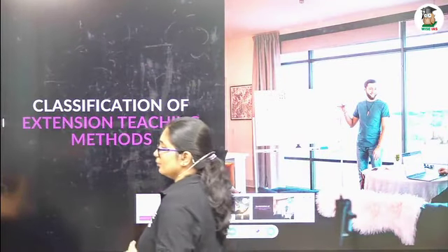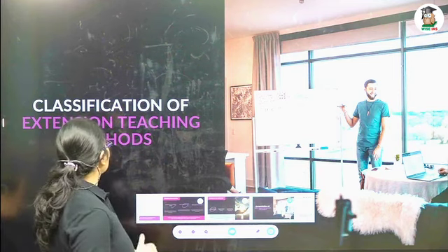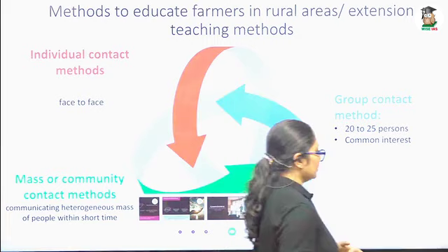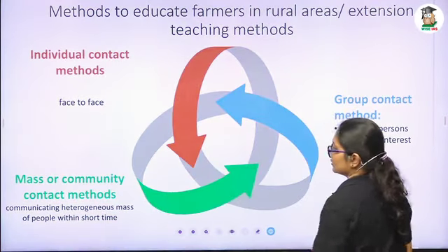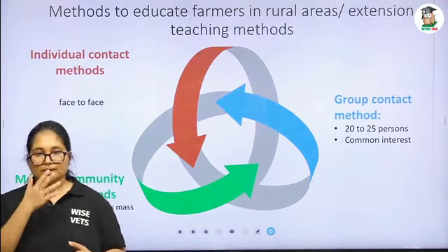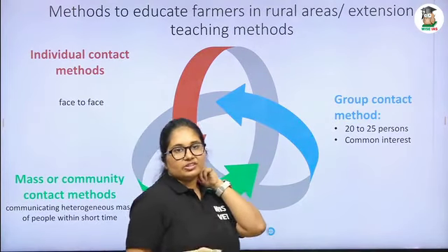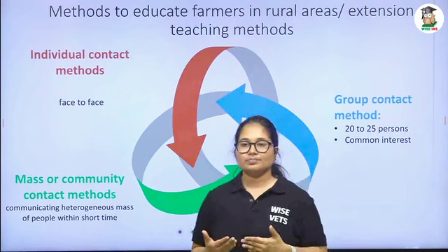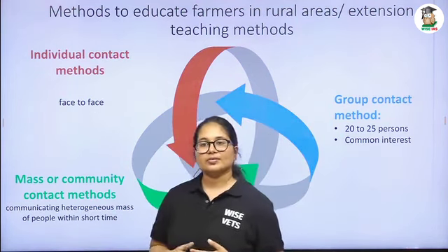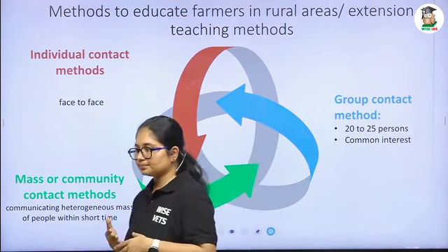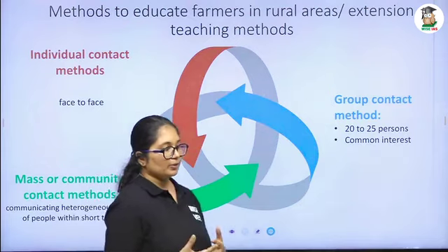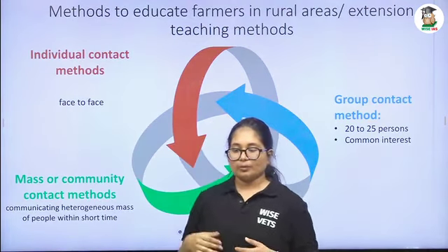So now we can move into the next topic, the classification of extension teaching methods. We can classify extension teaching methods based on how many people are participating. The first one is the individual contact method. Here it is face to face. The farm visit is an example of the face to face communication methods. What is the advantage of this? We can address a specific problem of a particular farm or particular farmer.